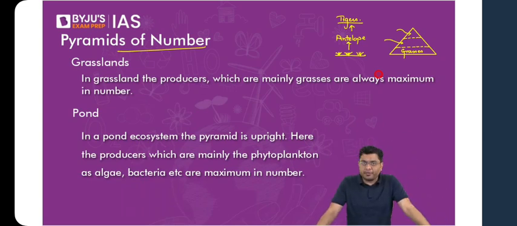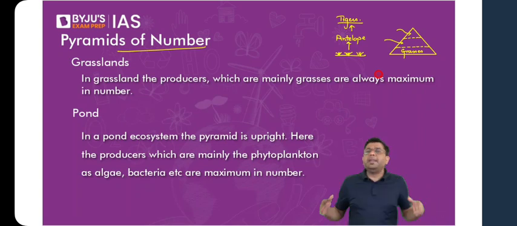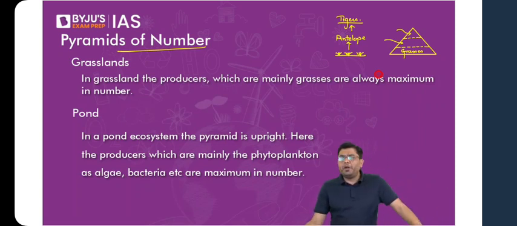Pyramid will be upright means the pyramid is actually straight with a broader base and a tapered top. That is the upright pyramid. But in the case of pyramid of numbers, you will not always come across conditions where it is upright. You will come across certain exceptions as well.